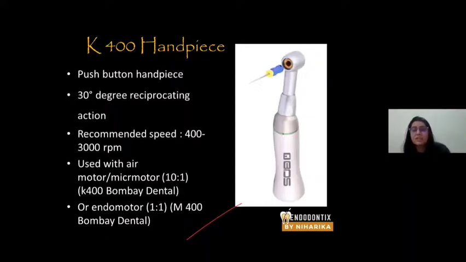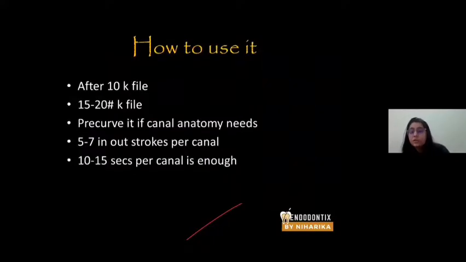As I mentioned, the K400 handpiece is like the M4 safety handpiece by Cyblon Endo. It also has a 30-degree reciprocating action. Recommended speed is 300 to 400 rpm. It can be used with an air motor, or with a micromotor, or with 1:1 gear endomotors.